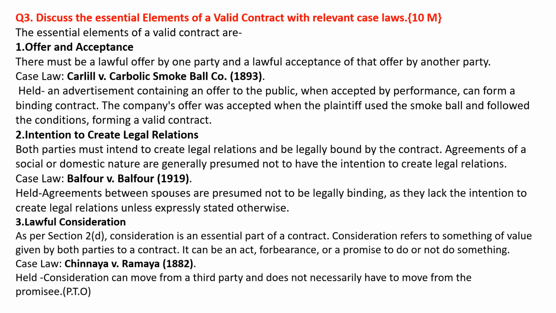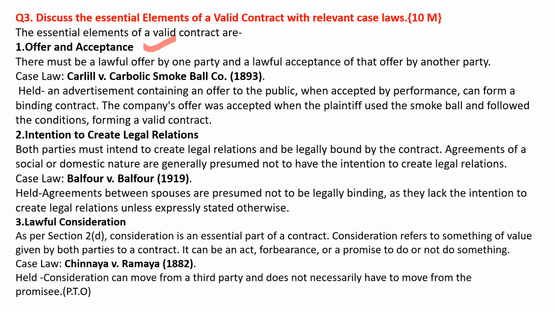The essential elements of a valid contract are offer and acceptance. There must be a lawful offer by one party and a lawful acceptance of that offer by another party. Case law is Carlill versus Carbolic Smoke Ball case of 1893. It was held that an advertisement containing an offer to the public, when accepted by performance, can form a binding contract. The company's offer was accepted when the plaintiff used the smoke ball and followed the conditions, forming a valid contract.